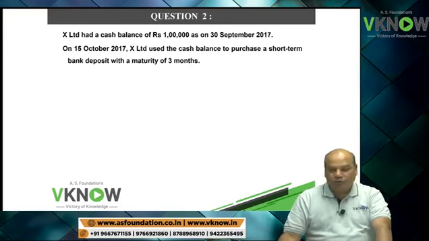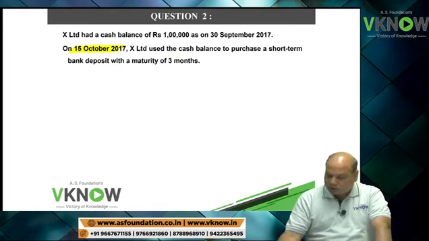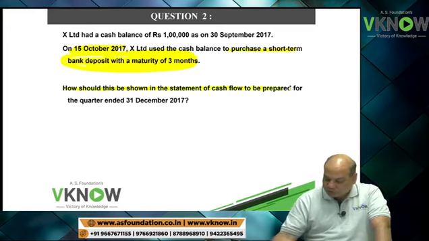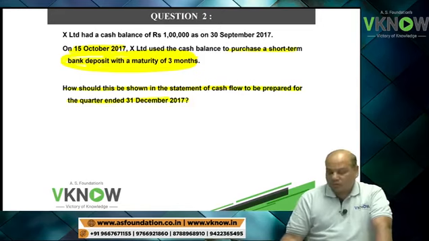On 30th September 2017, on 15th October 17, X Limited used the cash balance to purchase a short-term bank deposit with a maturity of 3 months. Now see, the maturity on the date of acquisition is 3 months. This can be treated as cash equivalent. How should this be shown in the statement of cash flow to be prepared for the quarter ended 31st December 2017?